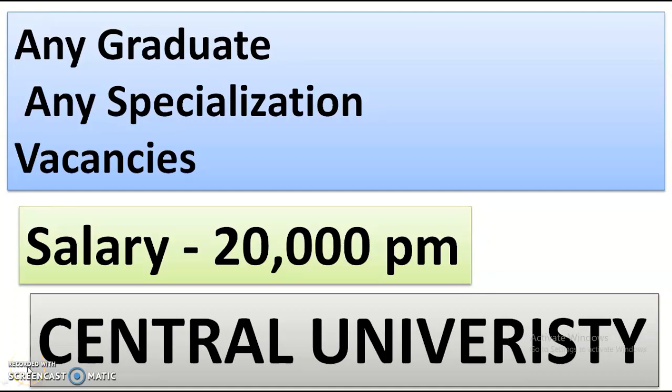In this video, I am going to show you the Central University vacancies, and the designation is technical assistant. Any graduate, any specialization may apply to this one. The essential qualification is any graduate and any specialization, but a few desirable qualifications are there that we will see in this video. The salary is 20,000 rupees per month, so really it is a wonderful opportunity for graduates who are searching for a job.